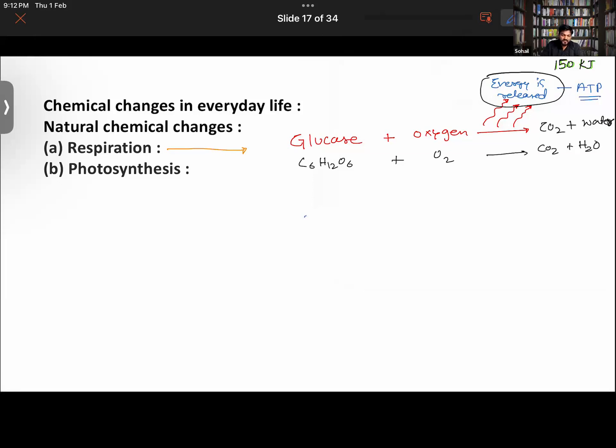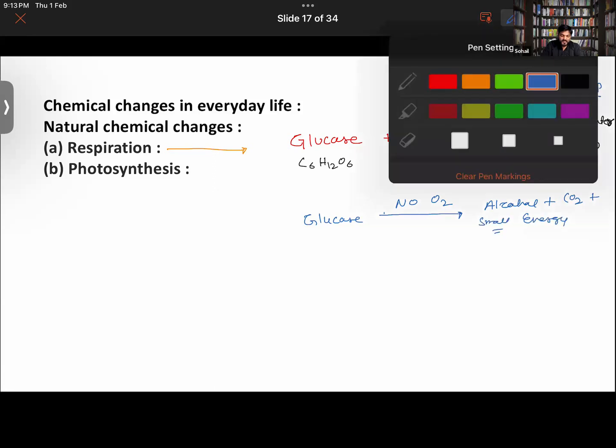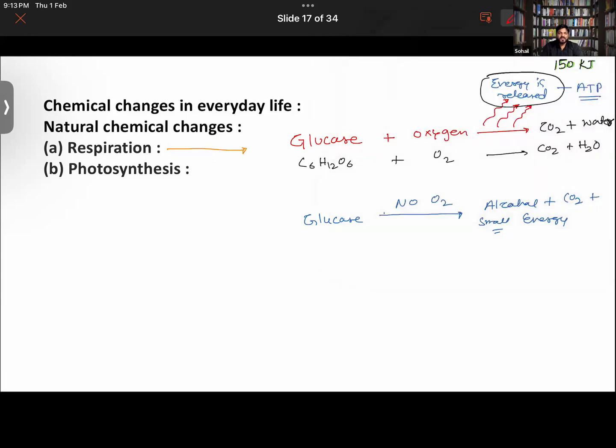Do you guys recall what products are formed in anaerobic respiration? Alcohol, water, a small amount of energy... lactic acid, or heat? Correct. So in the absence of air, it will produce alcohol plus carbon dioxide, and energy is also released, but a very small amount of energy.